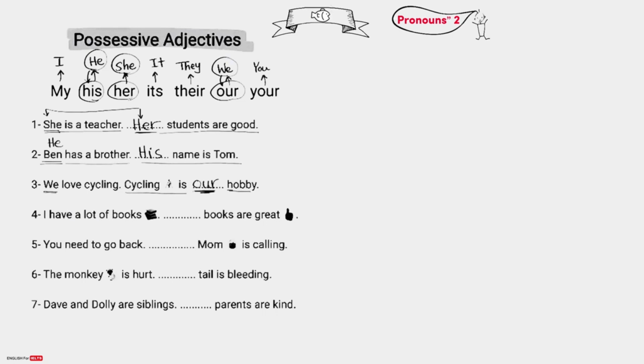I have a lot of books. Blank books are great. Here is I, and I takes my, so we write my here. I have a lot of books. My books are great.